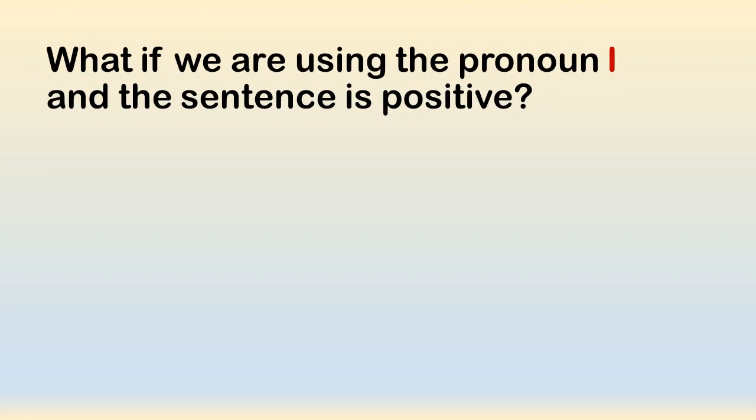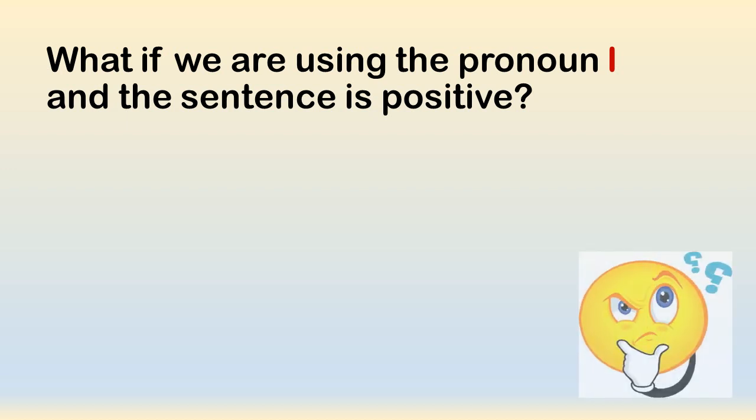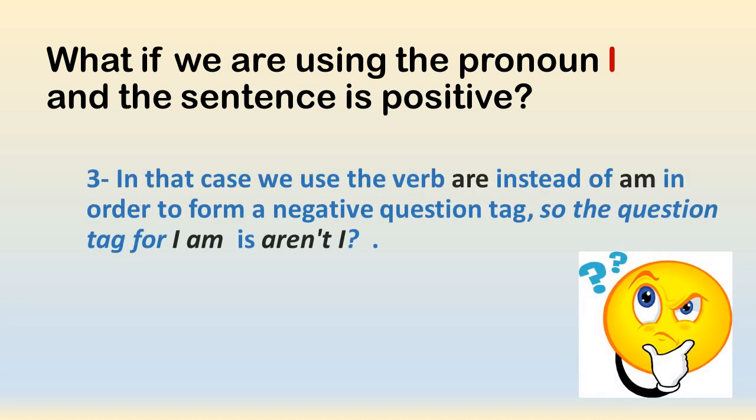Okay, what if we are using the pronoun I and the sentence is positive? If the sentence is positive, I'm expecting the question tag to be in the negative form. So what are we going to do? In that case, we can use the verb are instead of am in order to form a negative question tag.